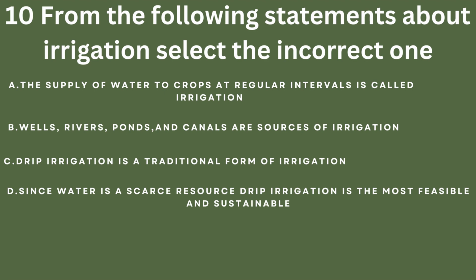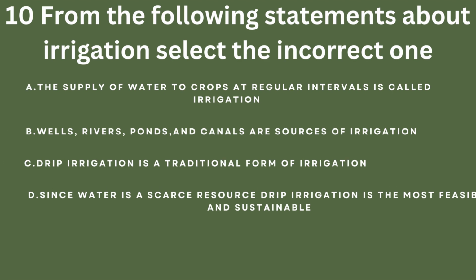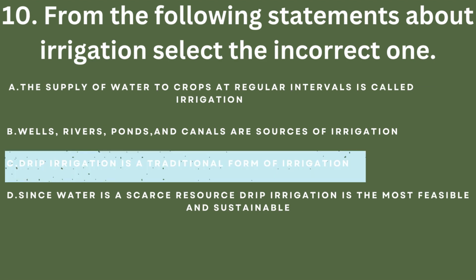Question number 10. Study the following statements about irrigation and select the incorrect one. In question number 5, we studied a lot about irrigation. Now let's see the options and find the correct answer. So let's see option number A. Supply of water to crops at regular intervals is called irrigation. That is very correct. Second option, wells, rivers, ponds and canals are sources of irrigation. Yeah, that is also very correct. What is the third option? Drip irrigation is a traditional form of irrigation. No, it is a modern form of irrigation. It is not a traditional form of irrigation. So the incorrect answer would be option number C.